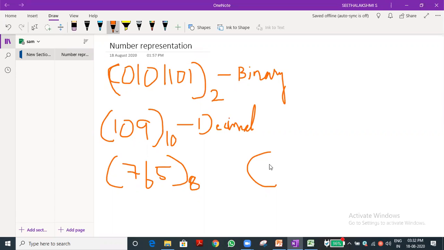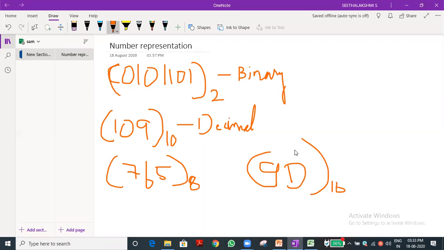Okay, for example, I'm just using 9D. Okay, 9D is a number. What is the base number for hexadecimal? 16. So we have to mention 16 at the bottom. That is called the base. In math, have you used the base number? Have you seen it? Okay, now I hope you understand how to represent the number system.